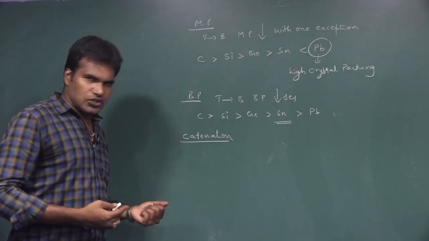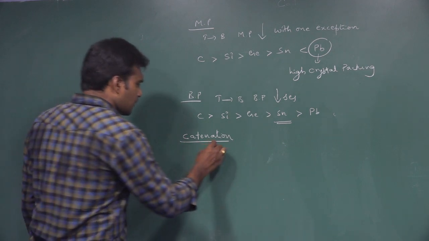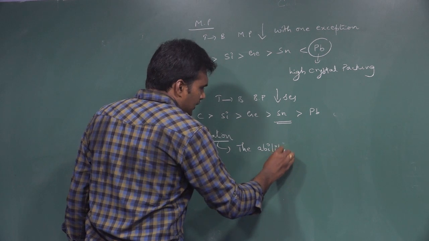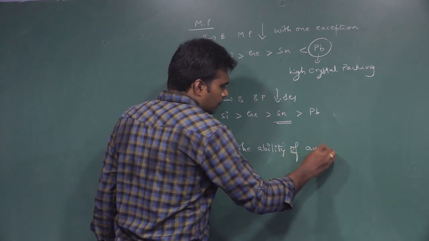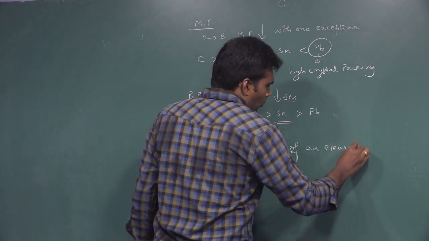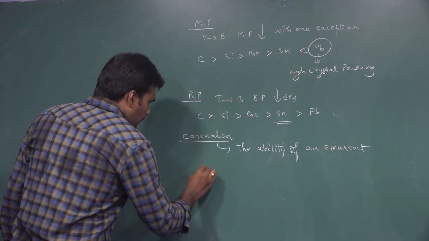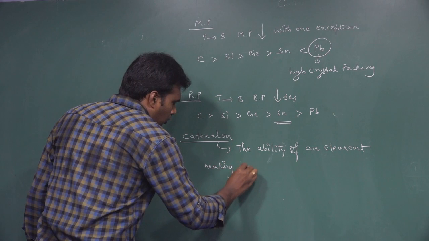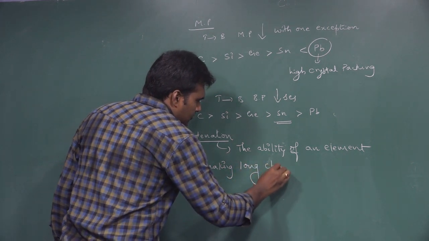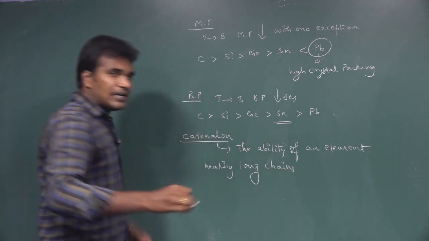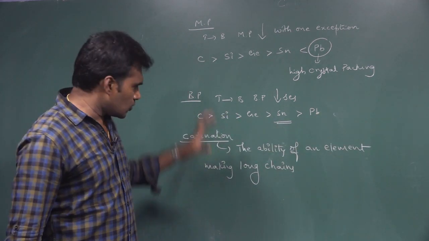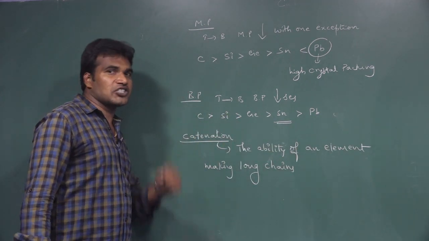So what is catenation? Catenation is nothing but the ability of an element to make long chains. That ability we call catenation ability.